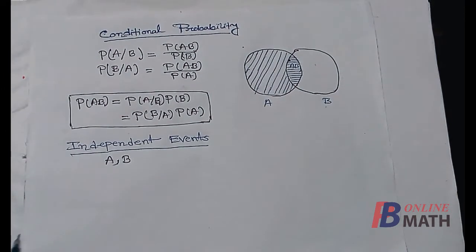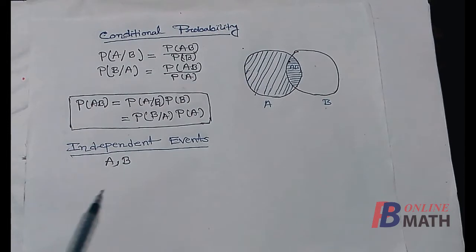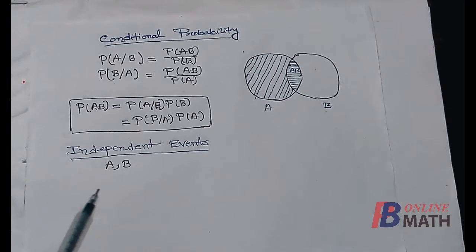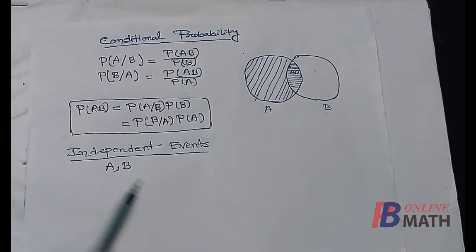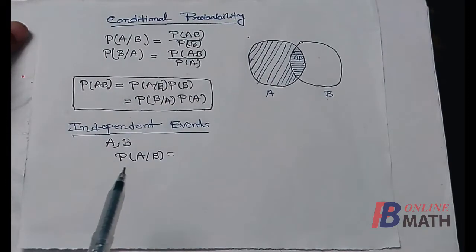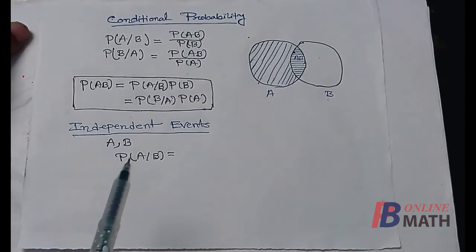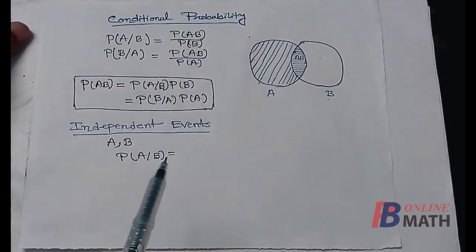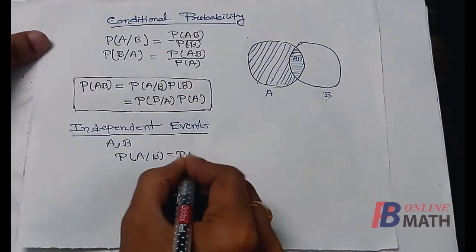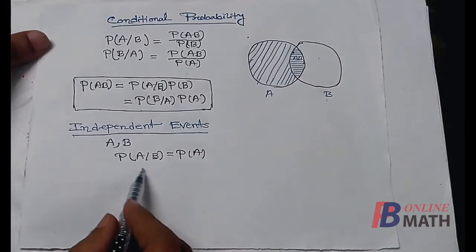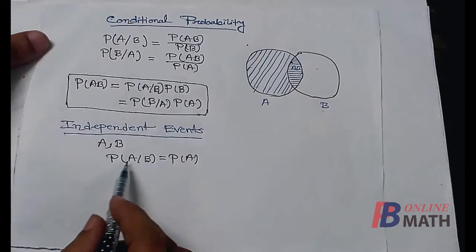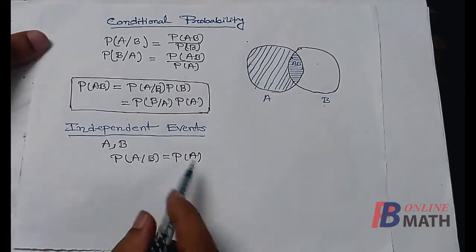Next we shall define independent events. Suppose there are two events A and B which are called independent if the occurrence of one event is not dependent on the occurrence of the other. Now if A and B are independent, then probability of A/B, the occurrence of the event A with the assumption that the event B has already happened, is nothing but P of A, because in this case the occurrence of the event A is not dependent on the occurrence of the event B. So P of A/B equals P of A.